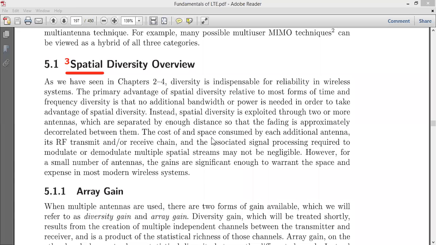If I place arrays of antennas, then first is the cost problem. If we somehow manage the cost, then the second problem we may face is nothing but the space. Space is already allocated. If I use additional antennas, then obviously there will be space consumption, because I should mount my antennas.